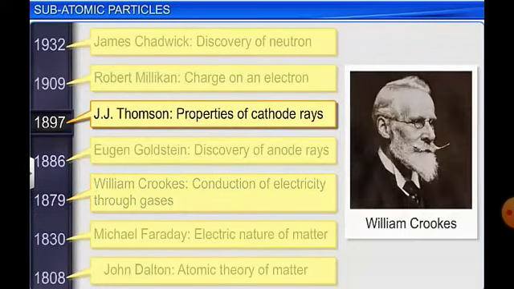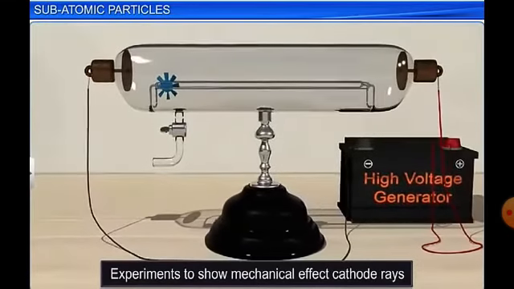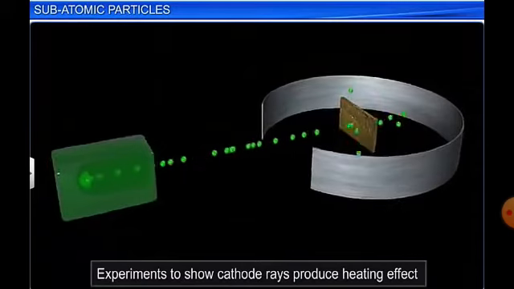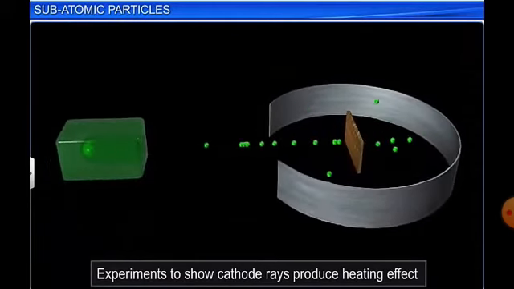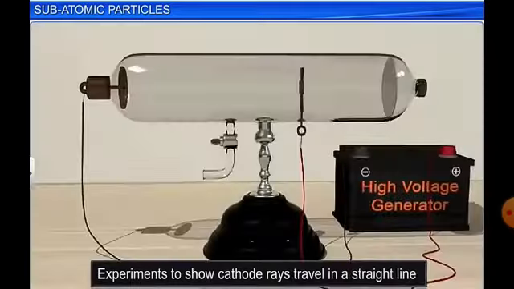Now, J.J. Thomson proposed the properties of cathode rays. These rays that travel from cathode to anode were studied, and the first property was that these rays have a mechanical effect. That is, when the radiation traveled, a wheel moved from cathode to anode, indicating that these cathode rays are composed of material particles. Also, when these material particles strike a metal, the metal gets heated, that is, cathode rays produce a heating effect.